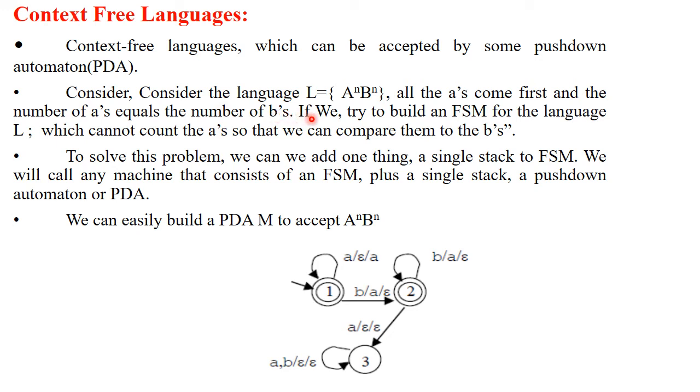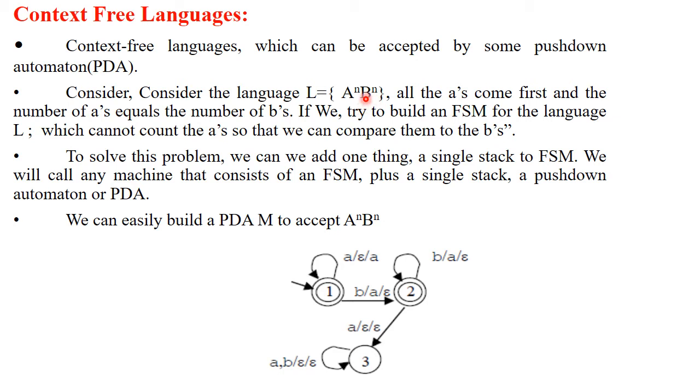If we try to build an FSM for this language, we cannot count the A's so that we can compare them to the B's, because the main constraint is that the number of A's and number of B's are equal, whereas remembering the number of A's is not possible in case of FSM, as memory is present only in the states. That's why with the FSM we can't identify A to the power n, B to the power n.